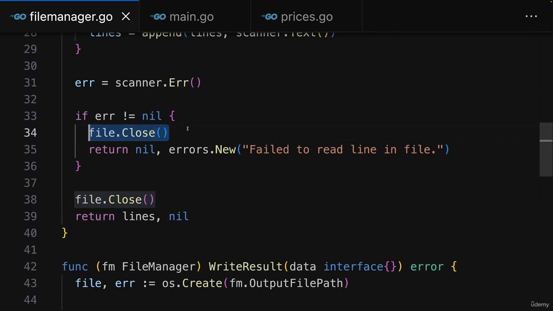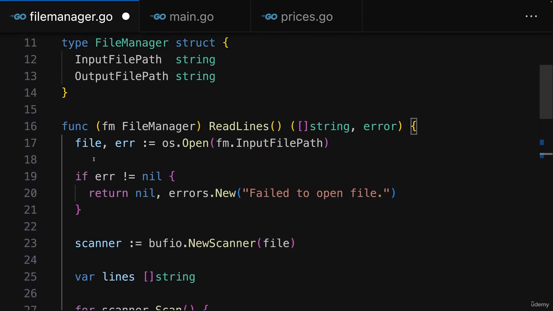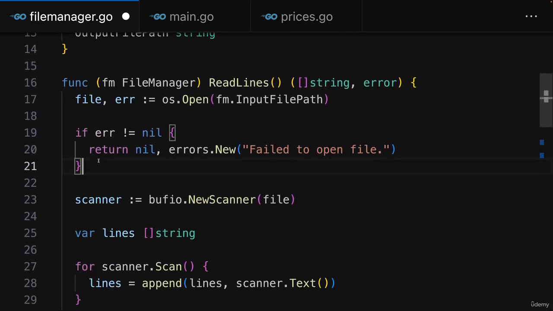But calling this manually like this is not the best way of doing it, because you have to call it in multiple places, and it's of course easy to forget that you should call it. Therefore, the better way of closing the file is to use a special keyword that's built into Go.